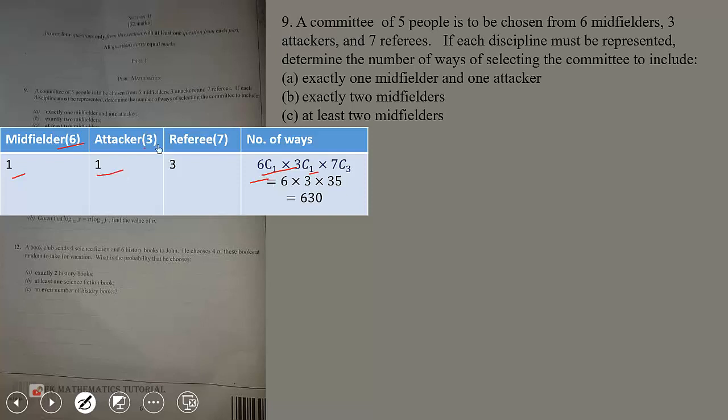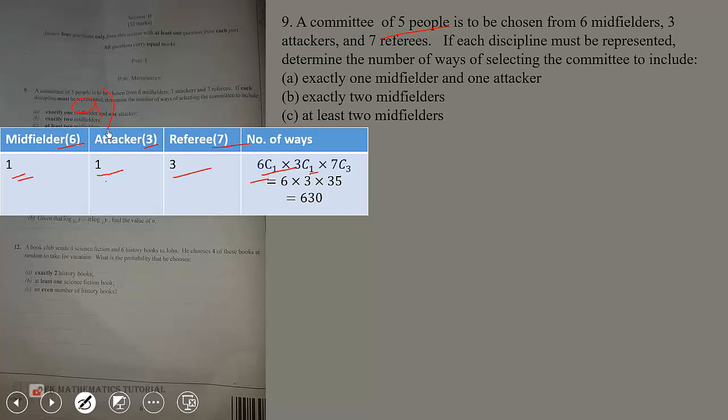Then we are left with the other 3 people because it says 5 people. 1 plus 1 is 2, so we are left with 3. We can choose them from the referees, so 7 choose 3. That will give us 6 times 3 times 35, which is 630 ways. So this is the A part.